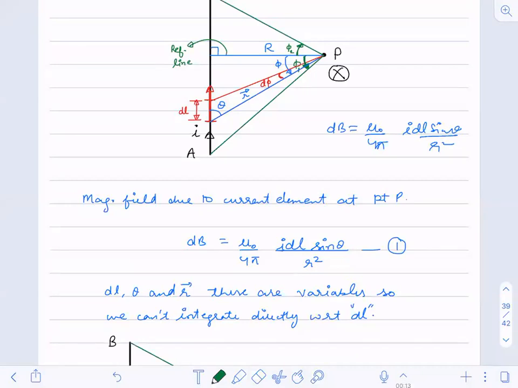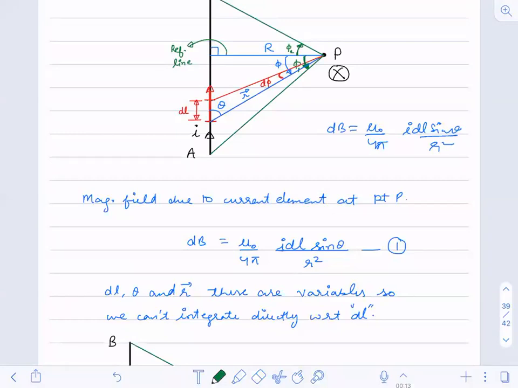So then what am I supposed to do? I will reduce all the three variables into any one. I have chosen phi. You can do it for anything. You can use theta also, you can use dl also, you can use R also, whichever is easy for you. But calculating in terms of phi is the easiest.